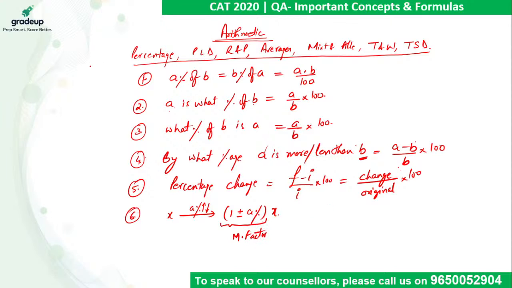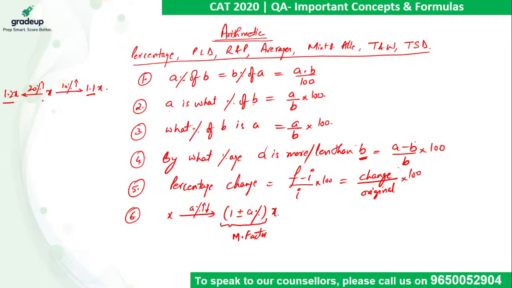So here I can say that if there is a value x which is increased by 10%, straightaway we have to write the multiplying factor: 1.1 times x. If we increase x by 20%, it comes out to be 1.2x. Either we write the multiplying factor in decimal form or in p by q form.